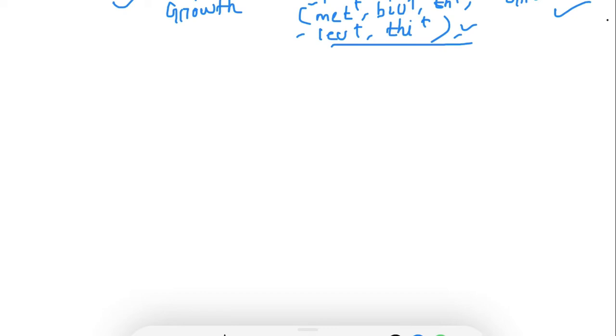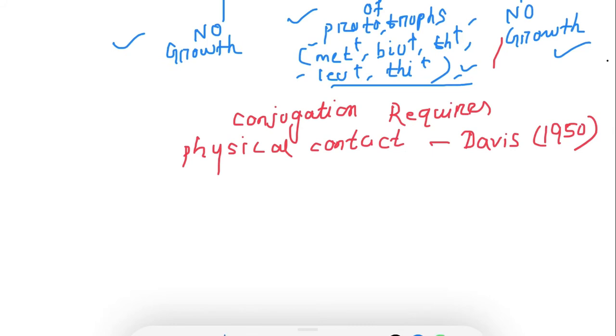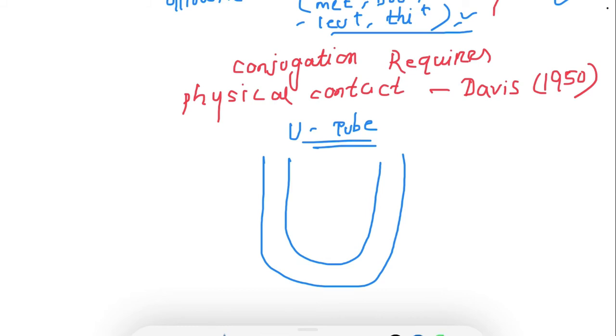Okay, conjugation requires physical contact, and for that experiment he took a U-tube, that means a U-shaped tube. In the U-shaped tube, one side contains auxotrophic strain A, and the other side contains strain B.